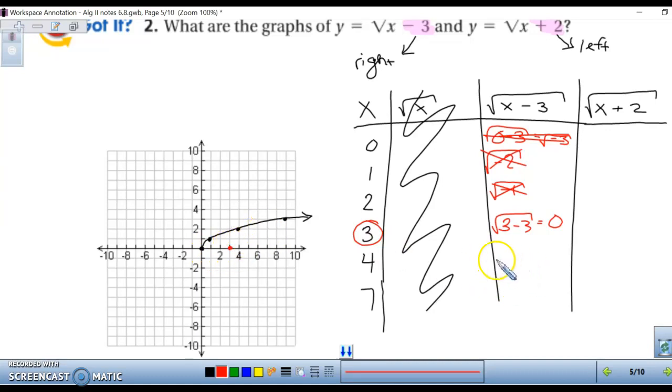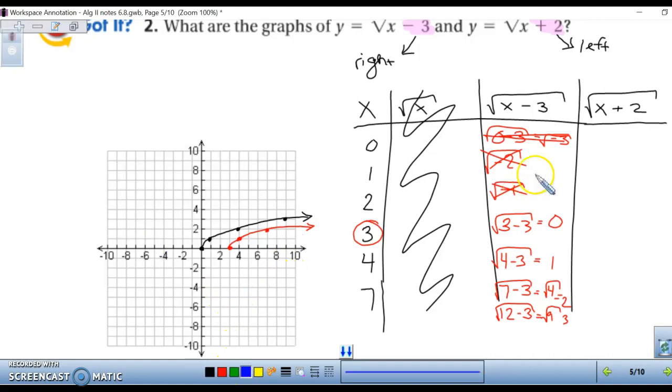Go figure. So if we plug in 4, we have 4 minus 3, which is 1. Take the square root of 1, which is 1. So 4, 1. If we plug in 7, I picked 7 for a reason, because 7 minus 3 equals 4. The square root of 4 is 2. So 7, 2. And if I would have picked what number? 12. 12 minus 3 is 9. Square root of 9 is 3, but it's off of our chart.